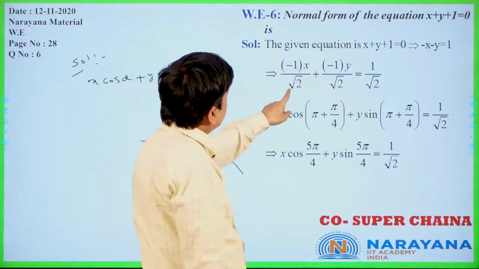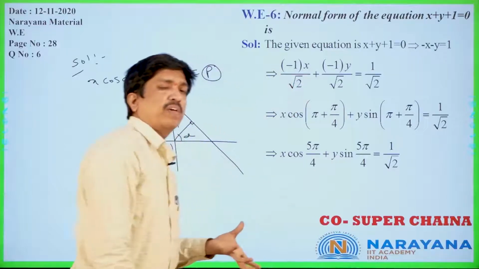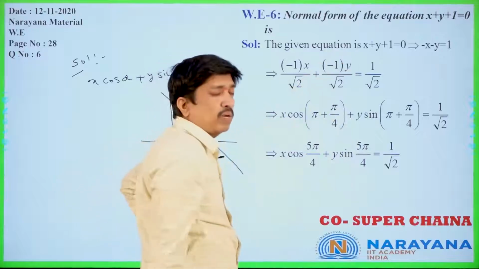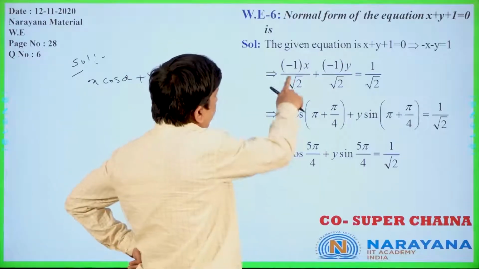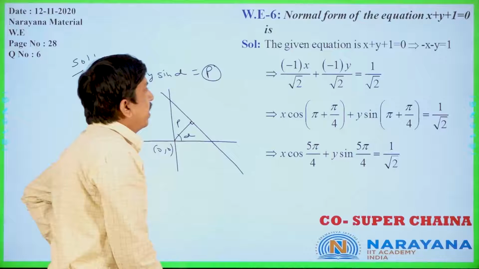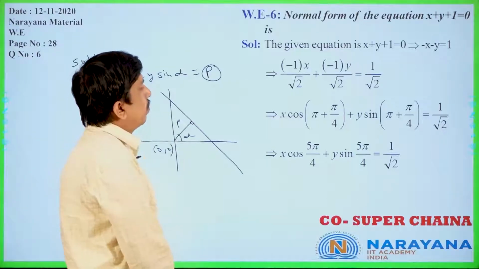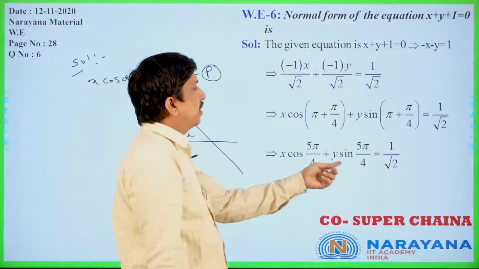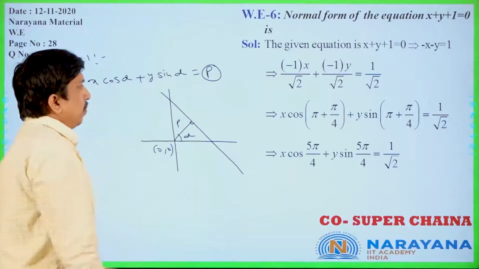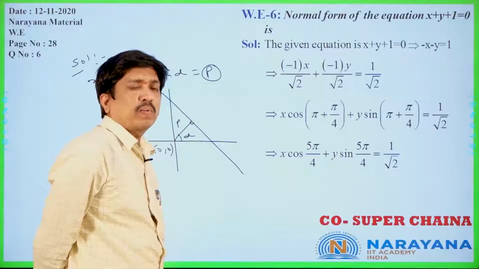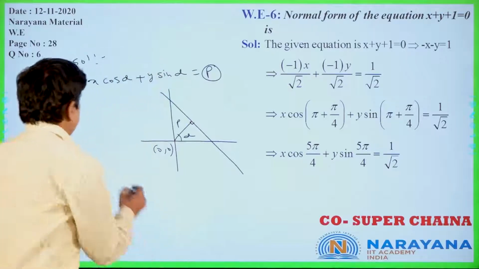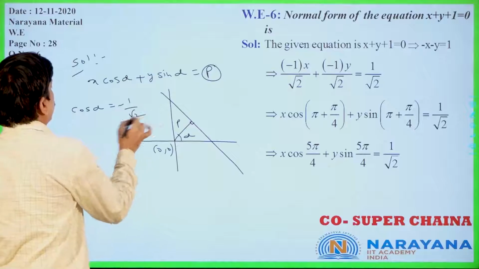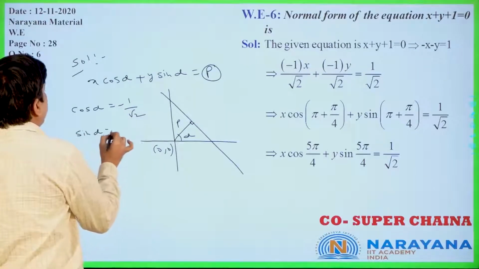So minus 1 into x divided by root of a square plus b square. Root of a square plus b square means a is 1, b is also 1, c is also 1. Now minus 1 into x by root 2 plus minus 1 into y by root 2 is equal to 1 by root 2. Is it clear or not? Now x cos alpha plus y sin alpha equal to p; both are negative, so we get minus 1 by root 2 and minus 1 by root 2. Why? Because cos alpha is equal to minus 1 by root 2, and sin alpha is also minus 1 by root 2.